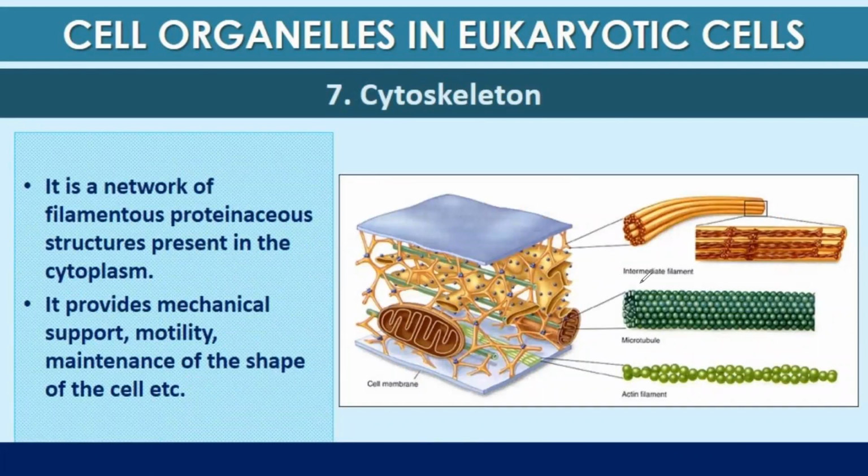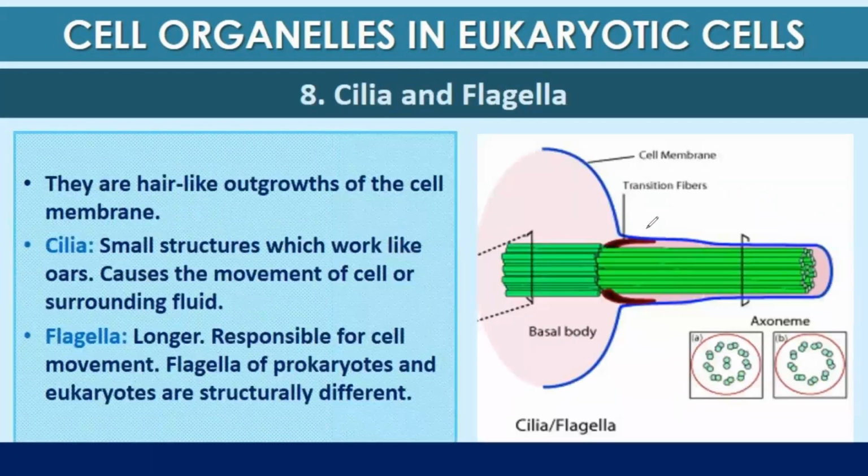The seventh organelle is cytoskeleton. It is a network of filamentous proteinaceous structures present in the cytoplasm. It provides mechanical support, motility, maintenance of the shape of the cell, etc.